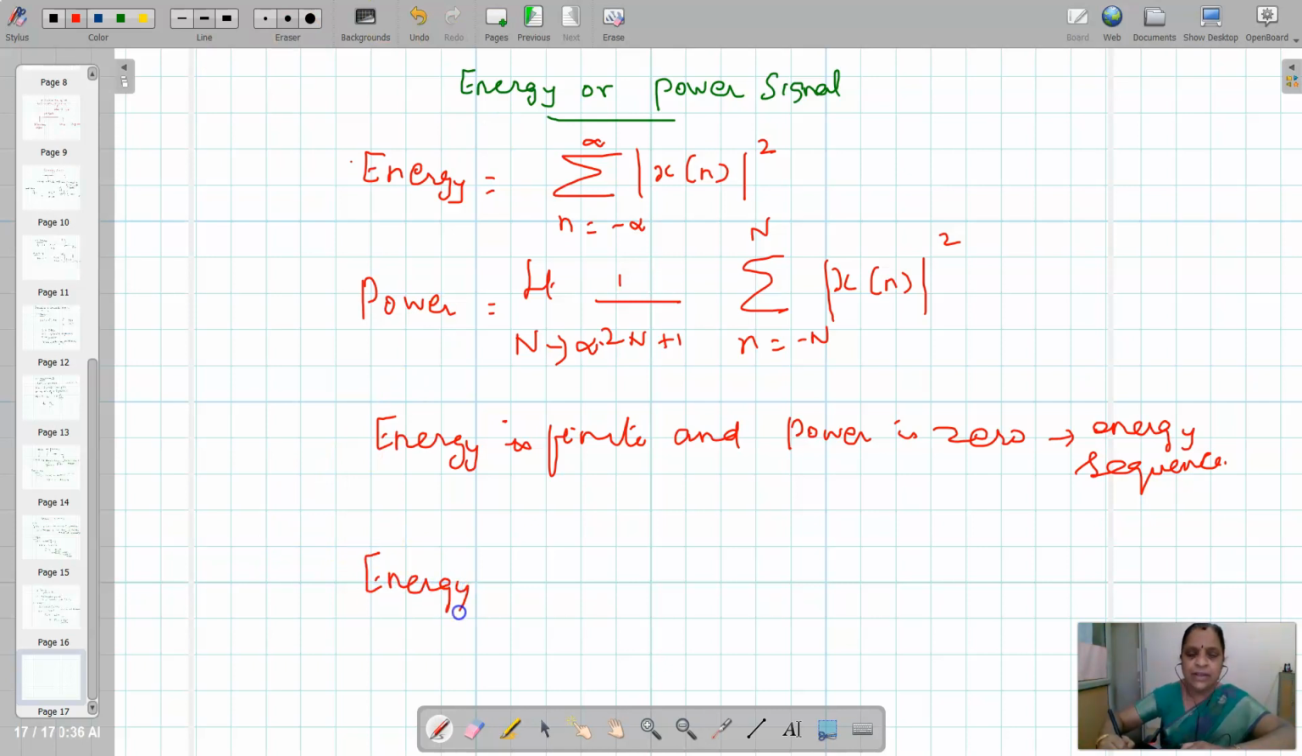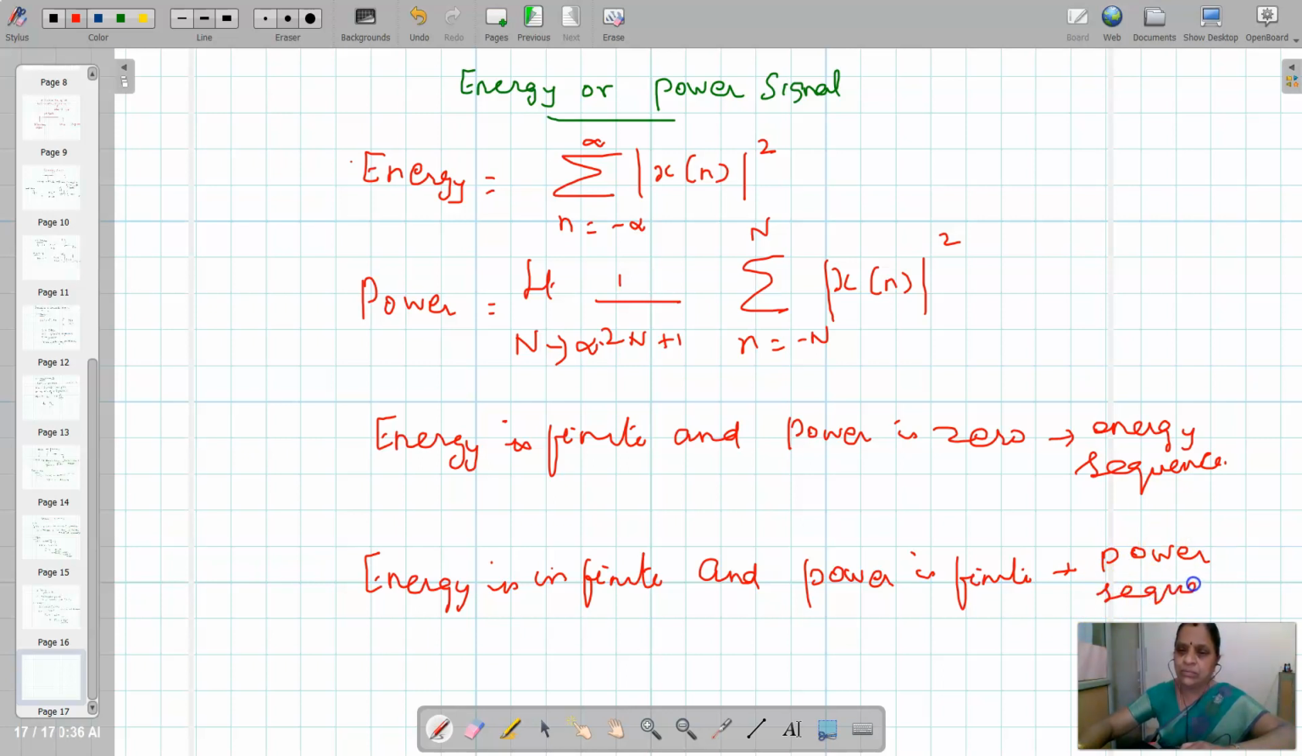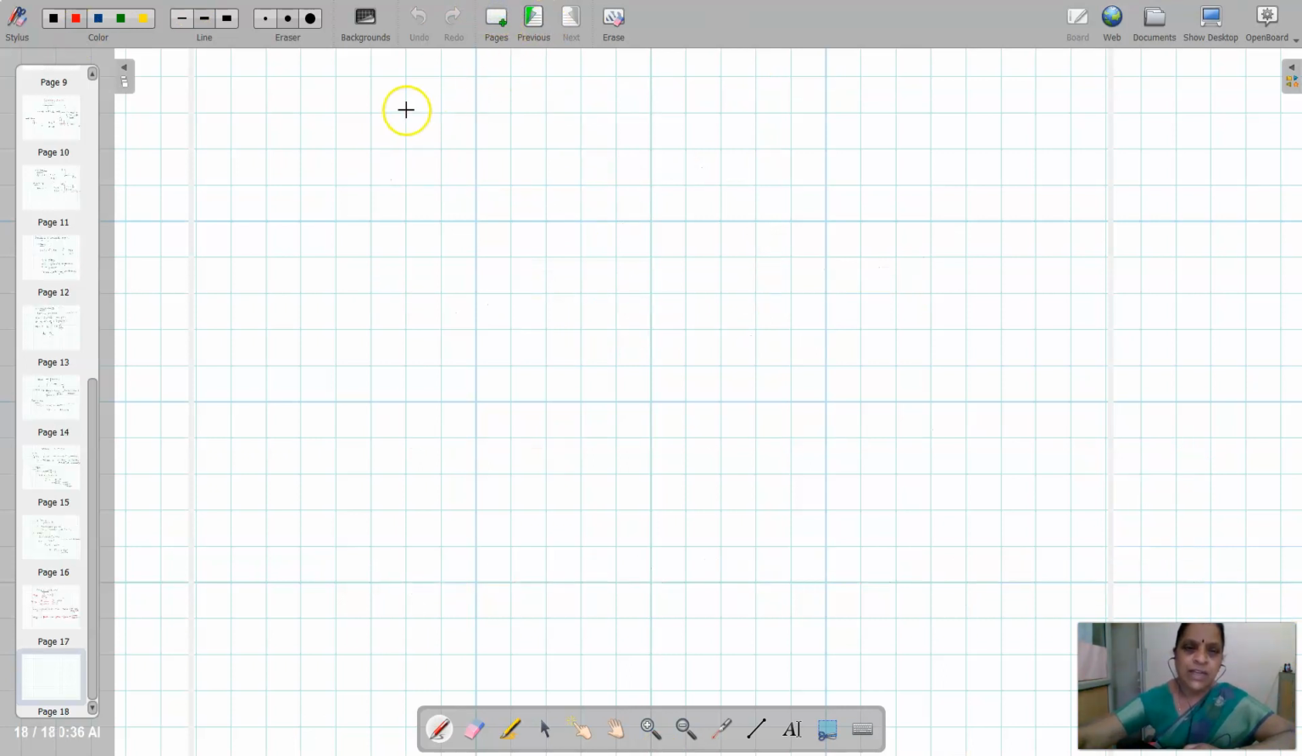If the energy is infinite and the power is finite, this is a power sequence. For this we will take one example: x of n equal to half power n into u of n.